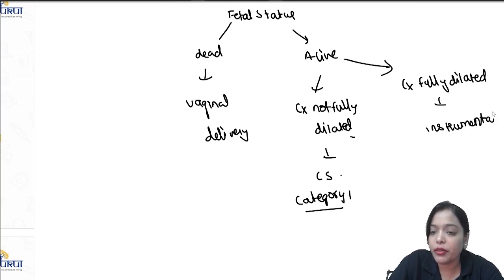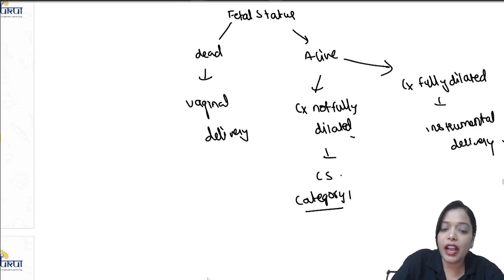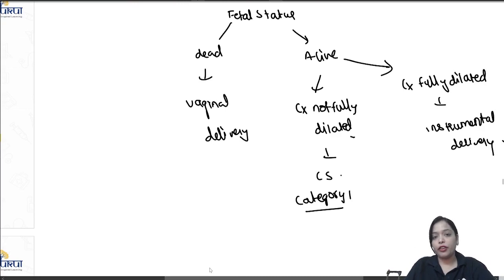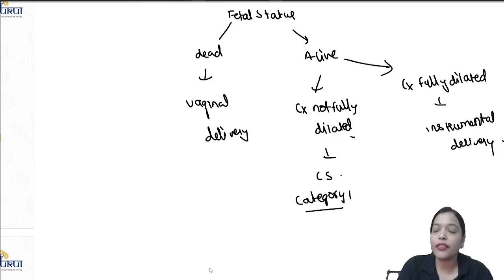She can go for a quick instrumental delivery, right? So this is regarding the cord prolapse. I hope it gives you clarity on what you have to do. Whenever you have a cord prolapse, put her in a knee chest position or exaggerated Sims position. The alternative is the Vago method, or you elevate the presenting part.